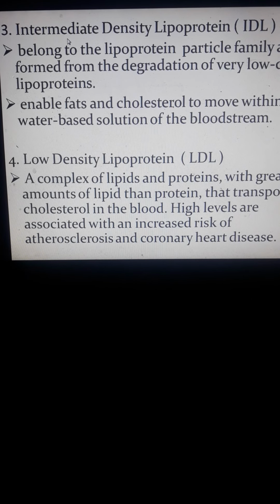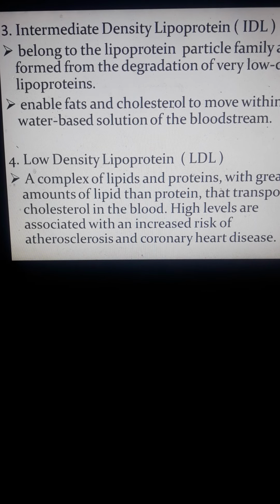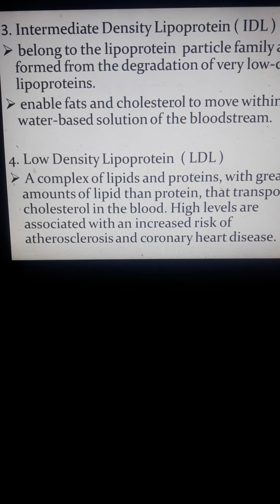Okay? We have the IDL, belonging to the lipoprotein particles family, formed from the degradation of very low density lipoproteins. So meaning yung mga IDL is coming from the degradation of the VLDL. Okay? And enable fats and cholesterol to move within the water-based solution of the bloodstream. So this is the main function of IDL. They are able to move fats and cholesterol within the water phase of the bloodstream.